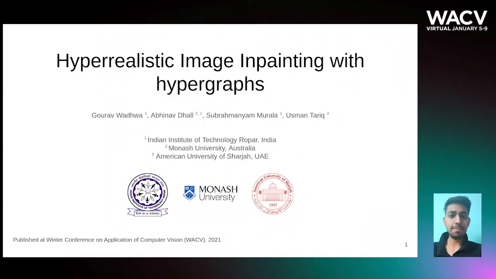Hello everyone, I'm Gaurav Adwa, undergraduate student at IIT Ropar, India. Today I'm going to present our work Hyperrealistic Image Inpainting with Hypergraphs. This work is in joint collaboration of IIT Ropar, Monash University and American University of Sharjah.